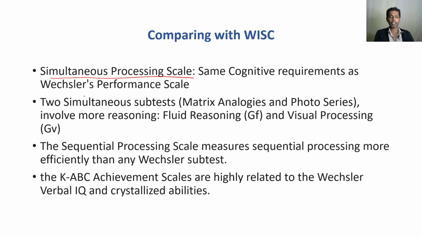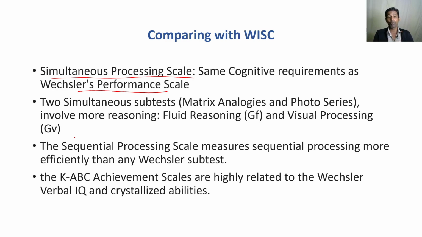It says that Wechsler's performance scale, there are verbal and non-verbal tests. See, in Wechsler, that's the performance scale, non-verbal. So the cognitive requirements were found to be similar to the simultaneous processing scale. So there are a lot of similarities there.